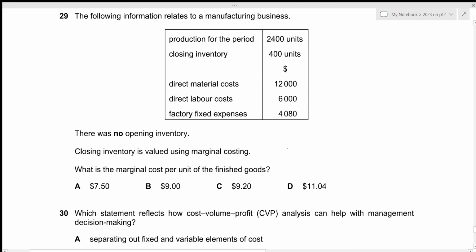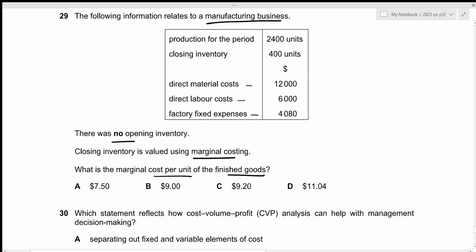Now for question number 29, the following information relates to a manufacturing business. We have been given the production for the period, closing inventory, direct materials cost, direct labor cost, and factory fixed expenses. There was no opening inventory. Now the closing inventory is valued using marginal costing. What is the marginal cost per unit of the finished goods?